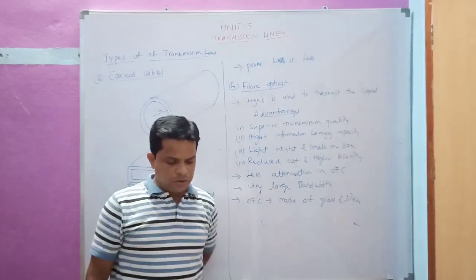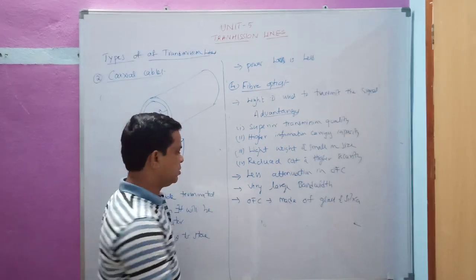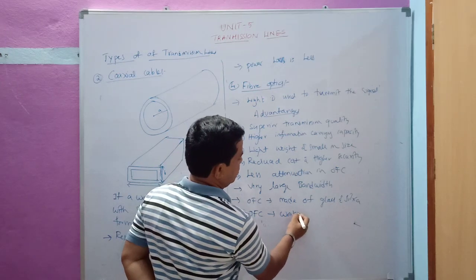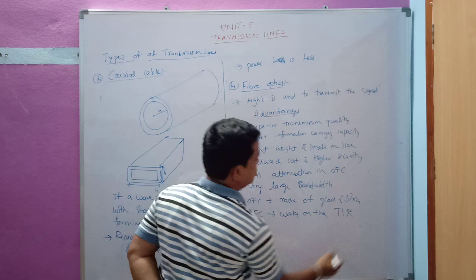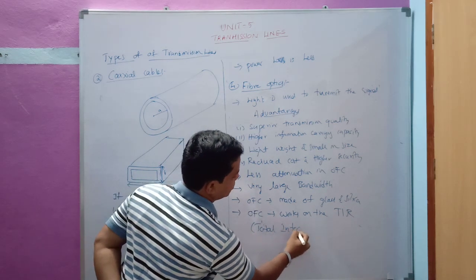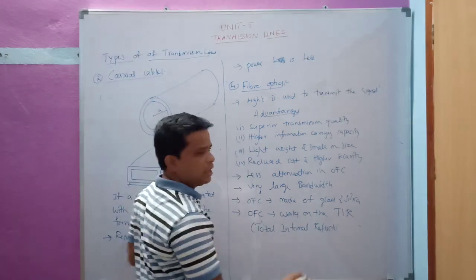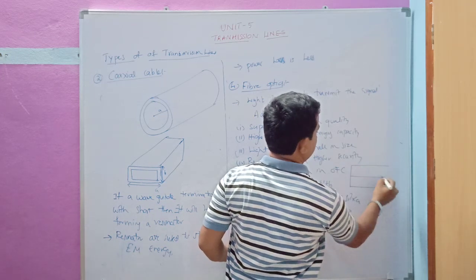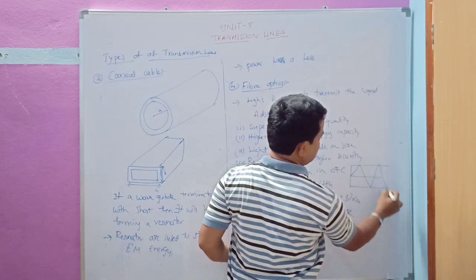OFC works on the concept of total internal reflection. Optical fiber cables work on the principle of TIR, total internal reflection. Total internal reflection means it will be like this. If I take the fiber optic like this, the light will move like this.